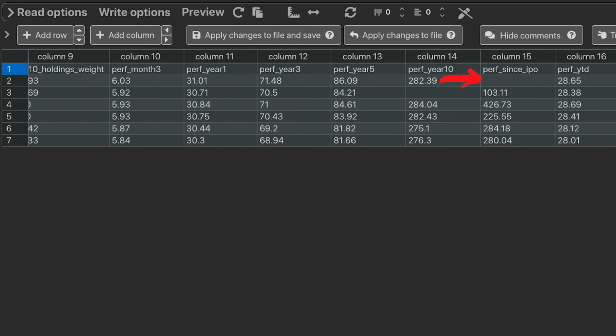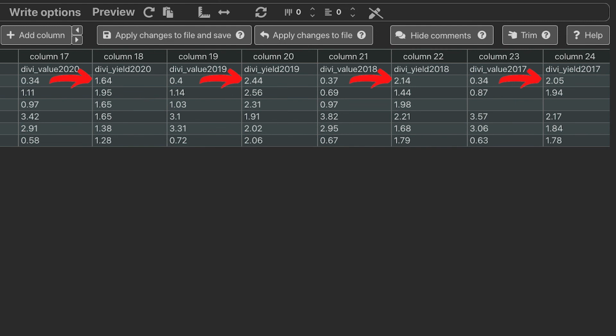Too bad though that the value for the performance since the initial public offering is missing, so I guess I have to check it manually. But still, this ETF did well compared to the others. As for the dividends, if you compare the yield for each year to the other ETFs, it is not the best one, but still okay-ish.